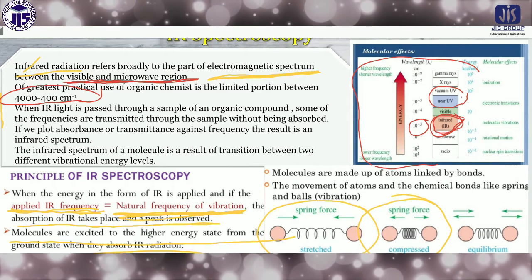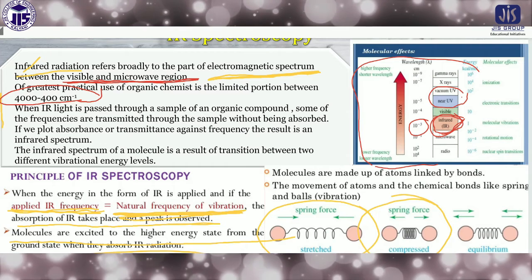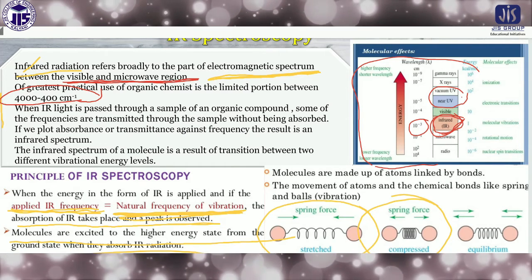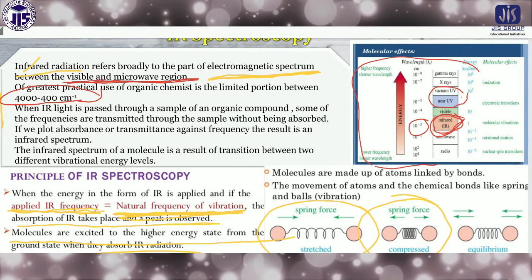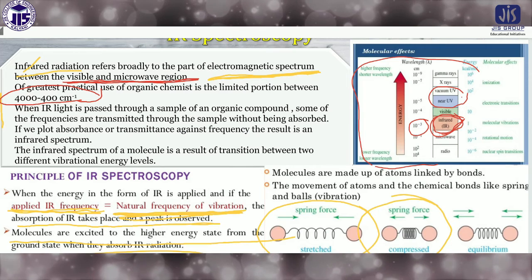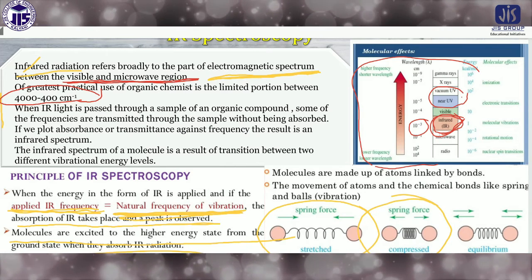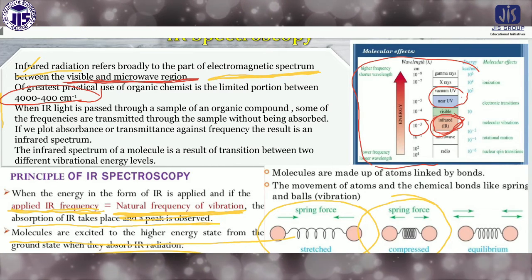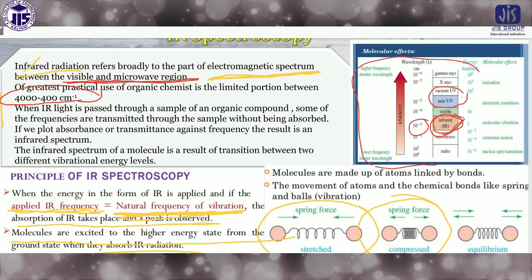When IR light is passed through a sample of an organic compound, some of the frequencies are transmitted through the sample without being absorbed. If we plot absorbance or transmittance, generally we plot transmittance against frequency, the result is an infrared spectrum. The infrared spectrum of a molecule is a result of transition between two different vibrational levels.